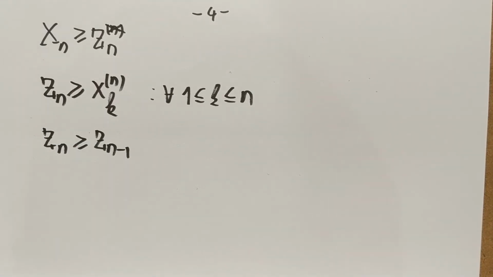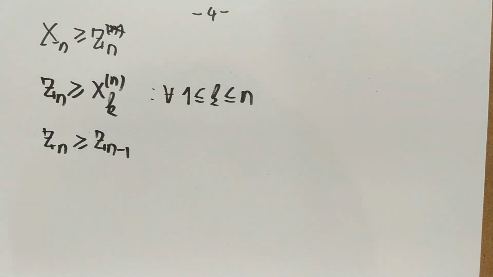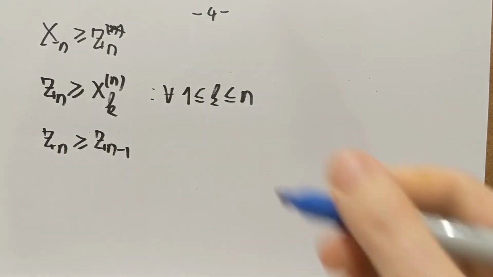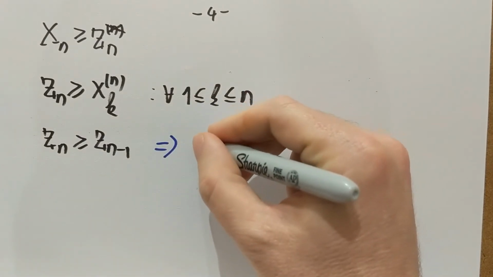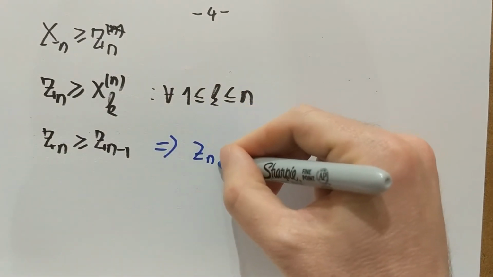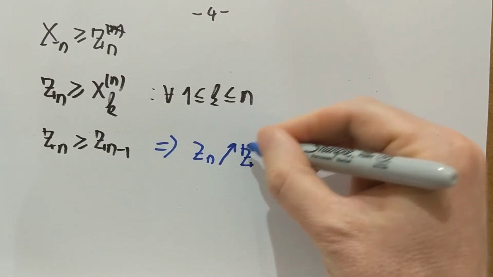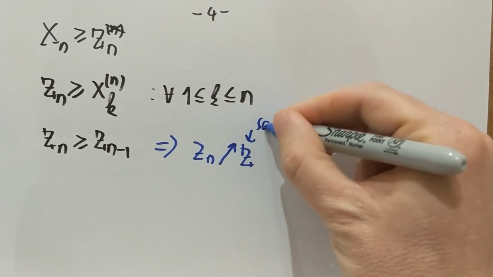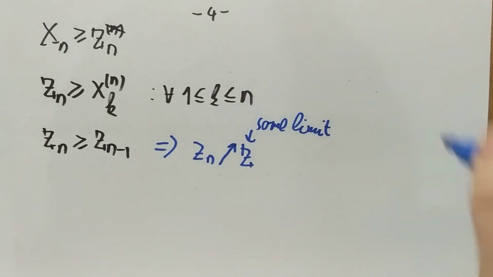Now, if you have an increasing or at least non-decreasing sequence, it follows, so let's change colors, that the Zn's increase and any increasing sequence converges to some limit Z. Okay, so there we do have a limit of these Zn random variables.